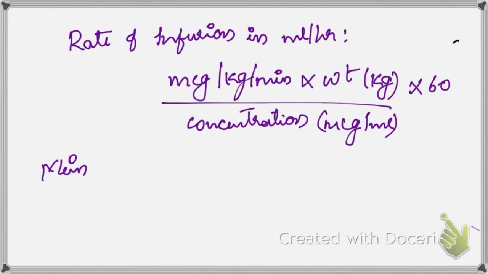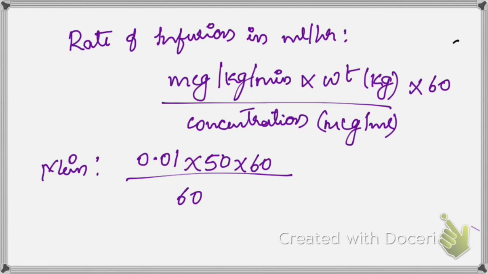If you want to start 0.01, now you will understand it. If we take the minimum dose as an infusion, 0.01 is the one we want to start in a patient who is 50 kg, into 60, divided by, as we calculated before, the 60 mics of adrenaline in 1 ml of the diluent that we have taken in 50 ml. So the concentration per ml will be 60 microgram. So it comes to 0.5 ml per hour. So you have to start the infusion at 0.5 ml per hour in a patient who is 50 kg when you want to start with the lowest dose, that is 0.01 mics per kg per minute.